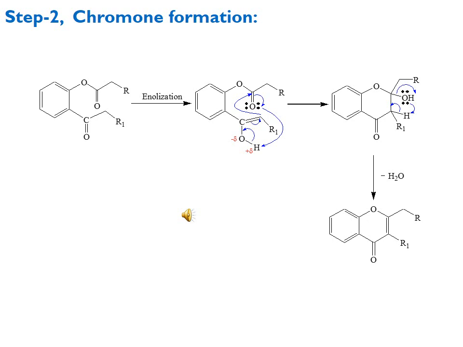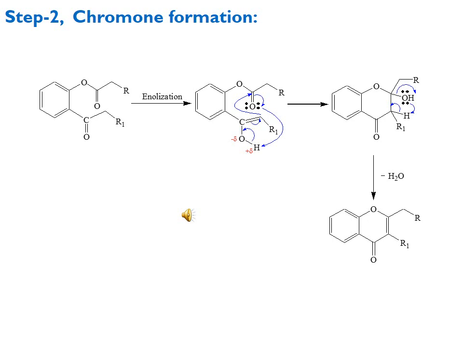In this way this cyclic step is completed, and we finally get the formation of a 6-membered ring, in which at the 4th position of the ring is the carbonyl, at the first position is oxygen, at the second position there is a hydroxy group along with the alkyl group which has come from the anhydride functionality, and position 3 has the R1 group which is from the ketonic functionality, along with hydrogen.